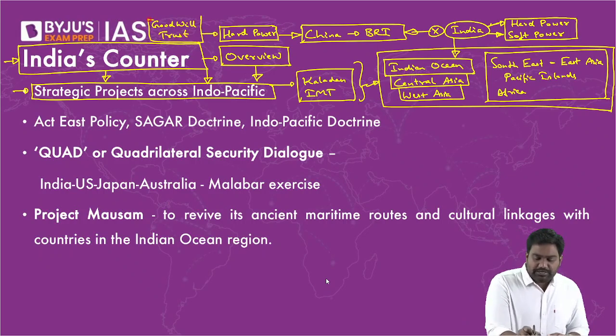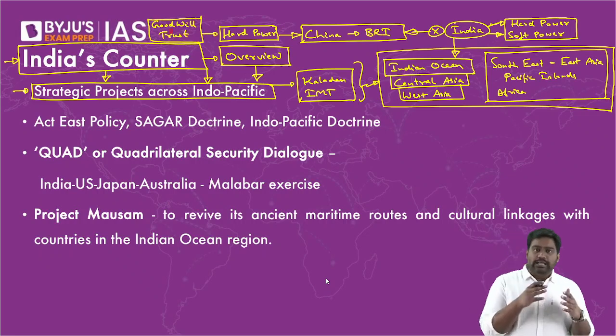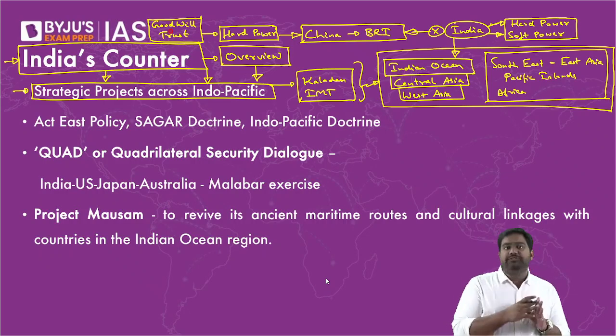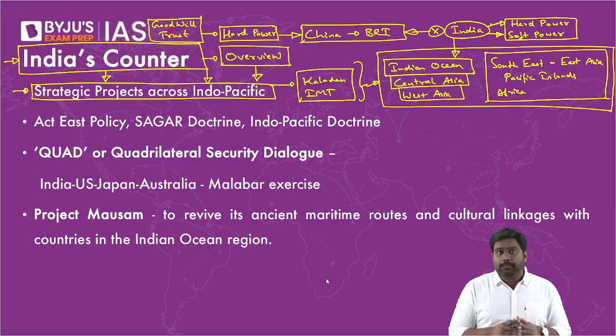Many countries have suspicion about China. They know that China is a very transactional power. It's interested only in its own self-interest. If you look at Chinese investments, it has pushed many small countries into a debt burden. Many Chinese projects benefit only China, not the host country. So China's equations are one-sided. It's a one-way relationship, like a one-way love affair. China takes everything by giving very little to the other country. That is China's equation with the other partner. India is not like that.